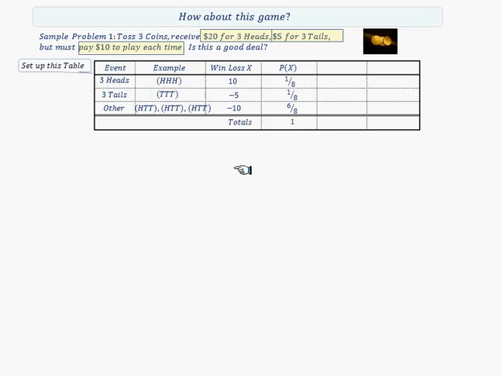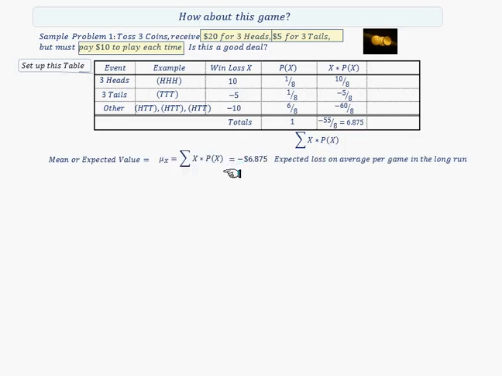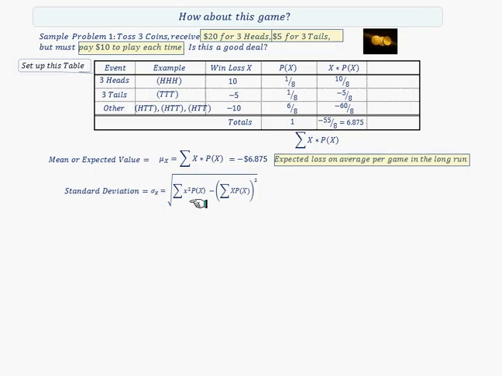And you should feel free to pause the screen at any time and take notes. X times P of X, we're multiplying these two columns together. Here they come on the screen here. And this means we're going to lose, on average per game, $6.875. It's called the mean or expected value. It's the expected loss on average per game over the long run. Standard deviation is given here again. You should write these formulas down.